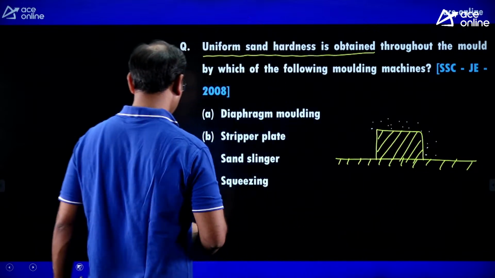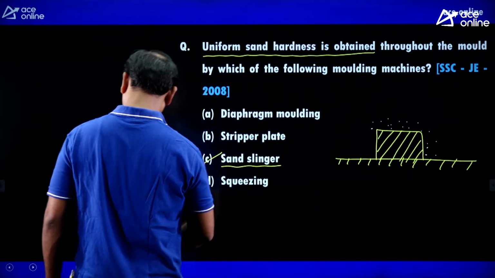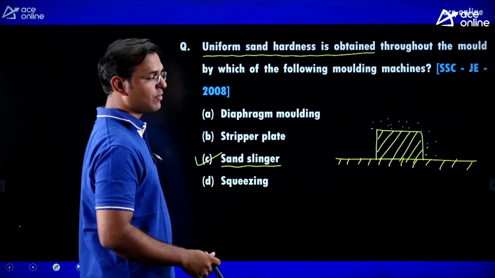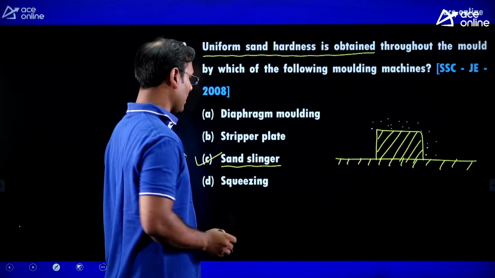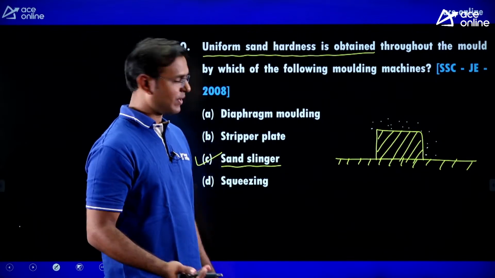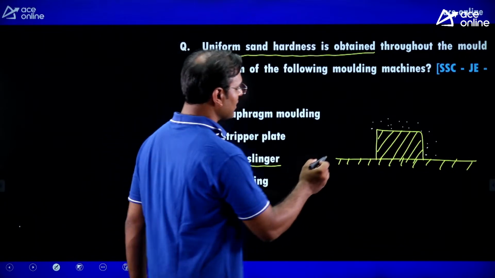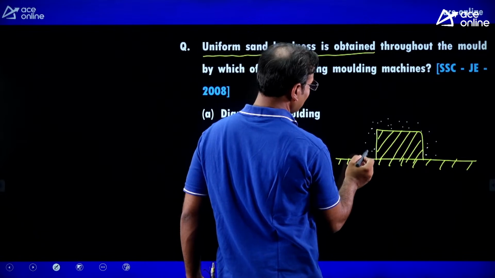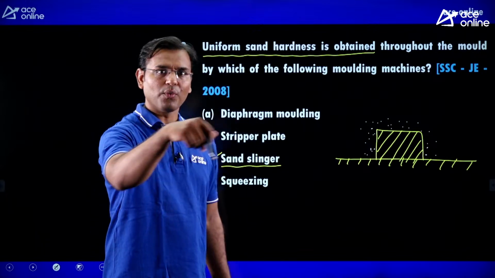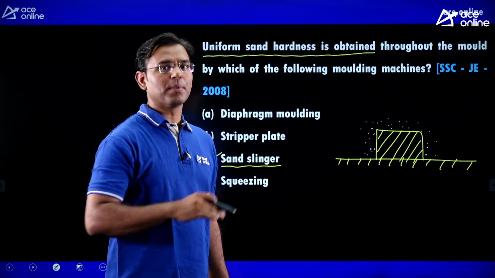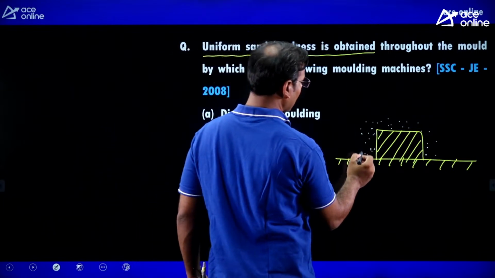And guys, in the sand slinging method, or here you can see the sand slinger, by using the sand slinger we are going to throw that sand with some force. Means by using that sand slinging machine, we are sending the sand with force onto the pattern. Just see, if the pattern is cubical, then on the 4 vertical sides and one top face, means on total 6 faces, we are sending the sand continuously, and you can observe